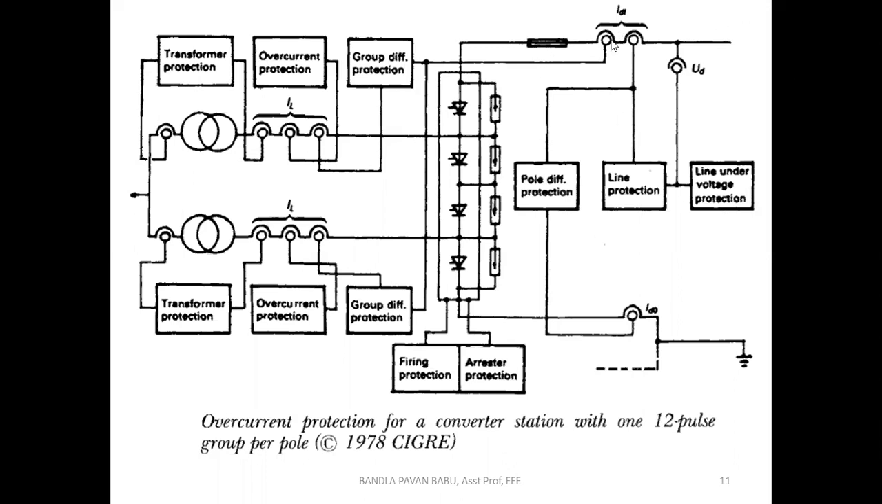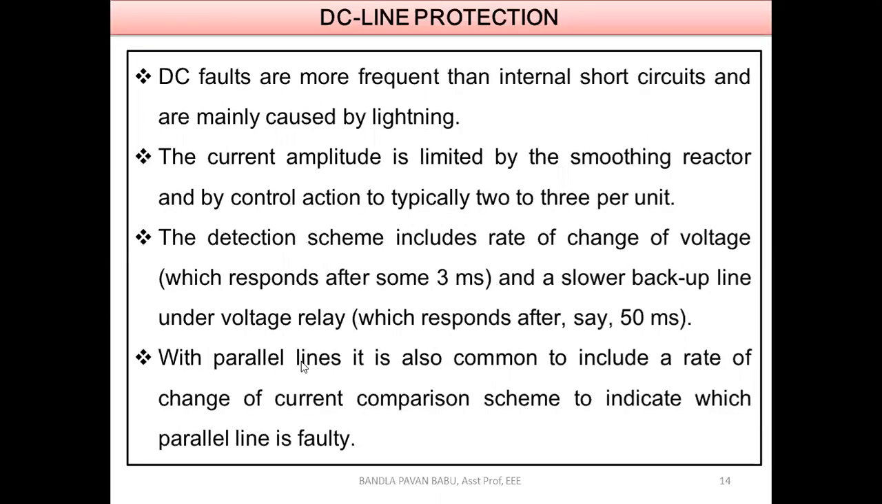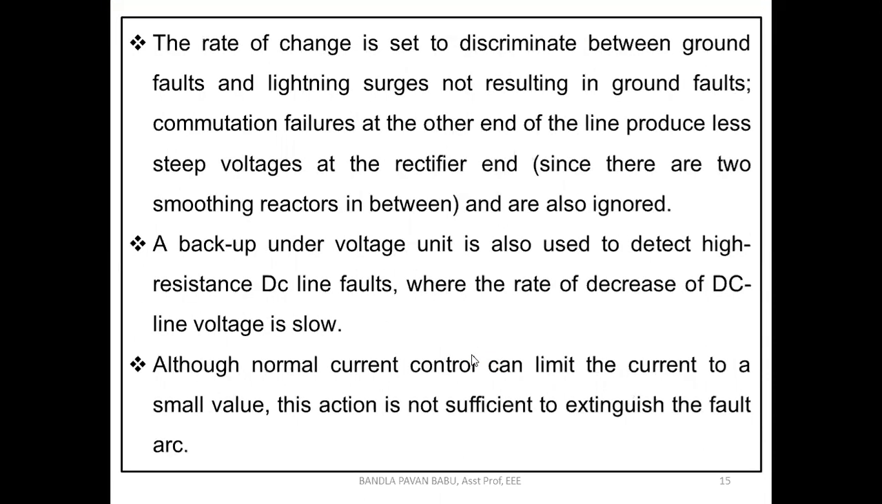If any faults occur on the DC line, the fault considered here is surges. With parallel lines, it is also common to include a rate of change of current comparison scheme to indicate which parallel line is faulty. Again repeating the same thing: how the pole differential protection acts is based upon two current levels, the desired parameter and the fault current level.